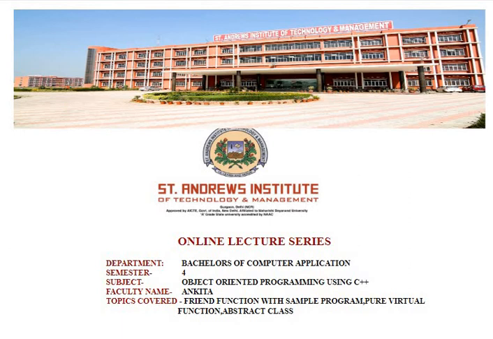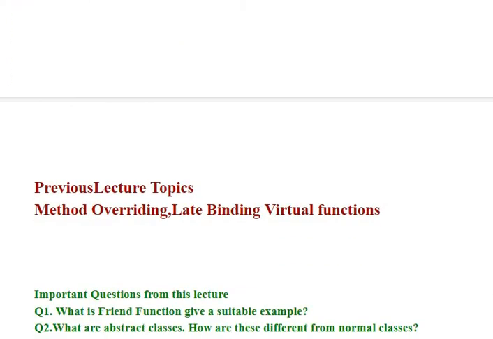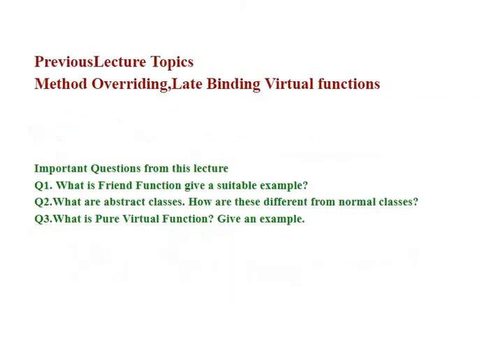So I again welcome all of you to the online lecture series of object-oriented programming using C++, and in today's video we are going to learn about friend functions, pure virtual functions and abstract classes. In our previous video, we studied about method overriding, late binding. Polymorphism is of two types, compile time polymorphism and runtime polymorphism. Runtime polymorphism is also known as late binding, or you can say dynamic binding.